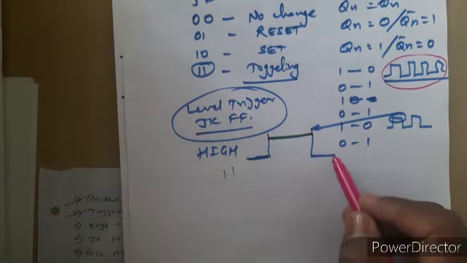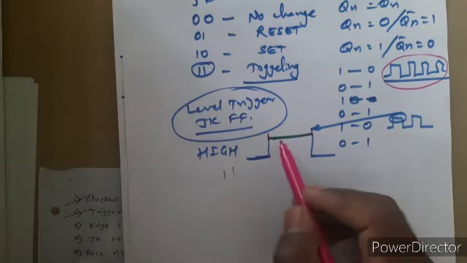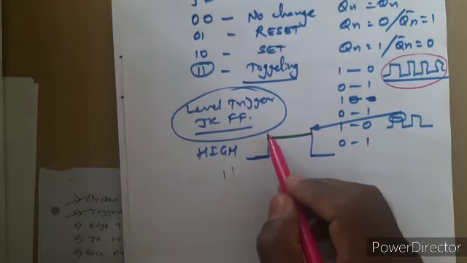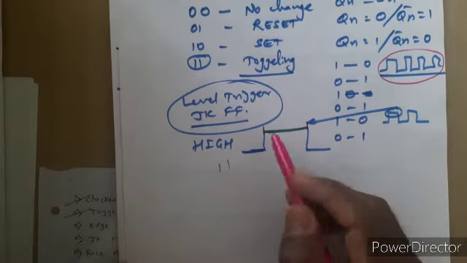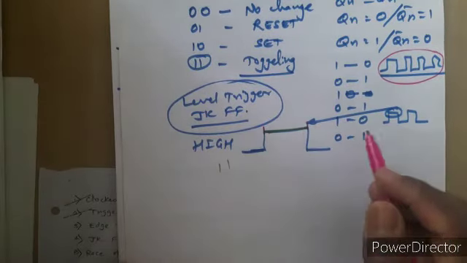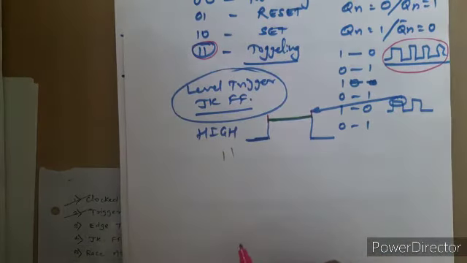Once it becomes low, triggering is off. So until the level is high, your JK flip-flop for this 1 1 goes into the toggling state. So nothing can be done.